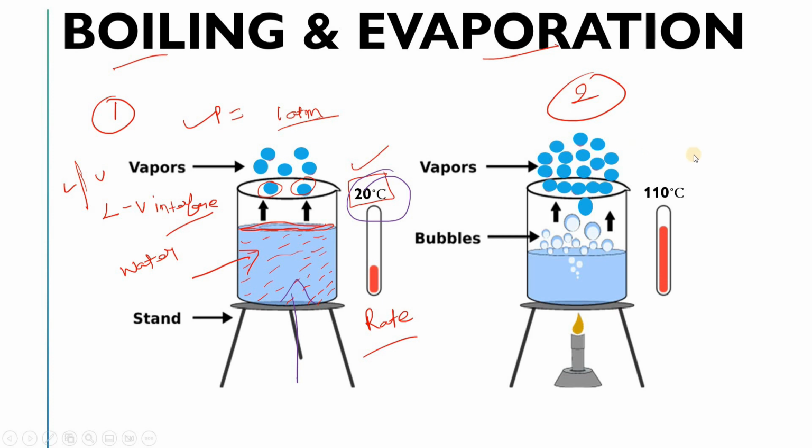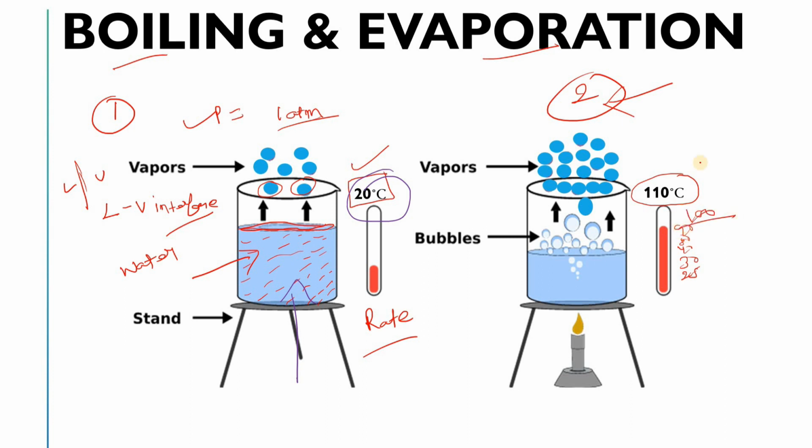By the example here you can see, in the second case, as I heat the water, before 100 degrees Celsius, its temperature will increase. Here it was 20, so first it will go to 25, then 30, then 40, then 80, then 90, then 100.